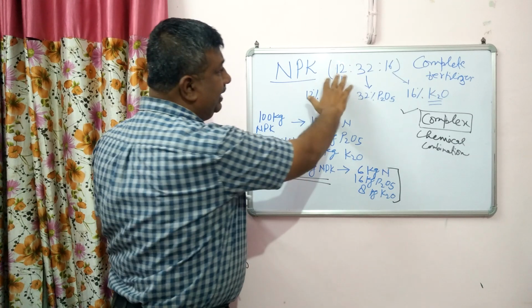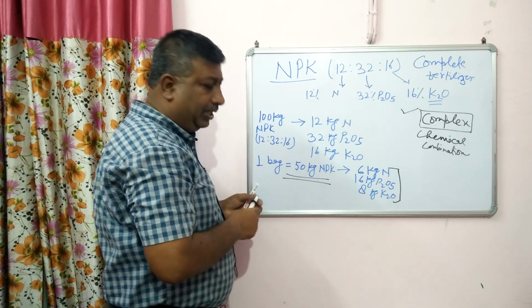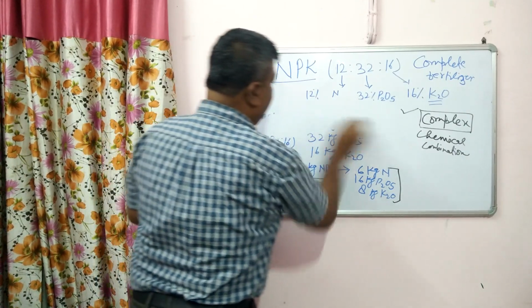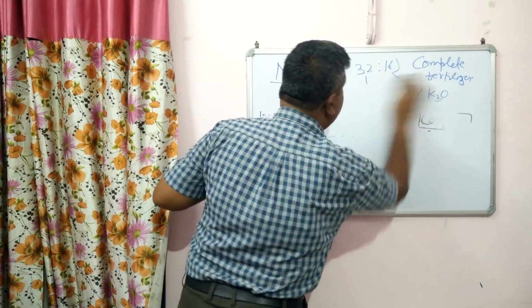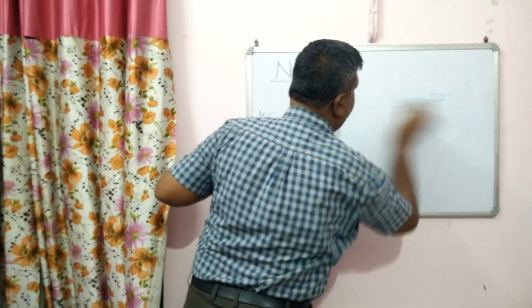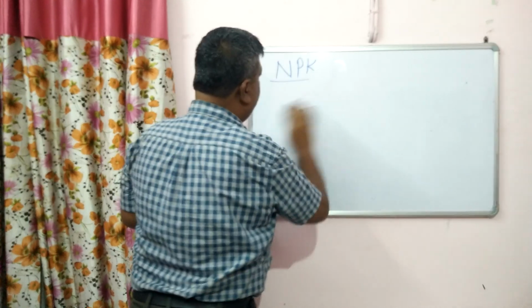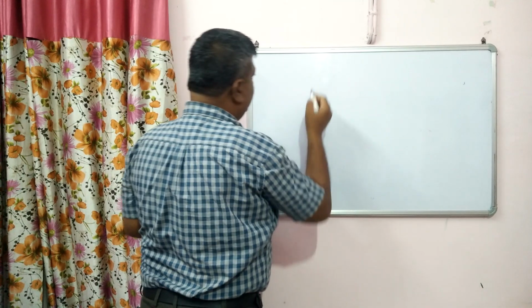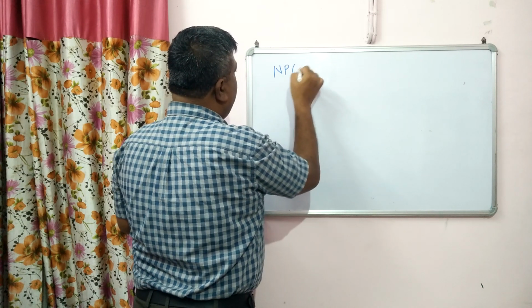Okay, so this is the grade. The ratio is something else, and the other fertilizer may be like that. Suppose the fertilizer is NPS.